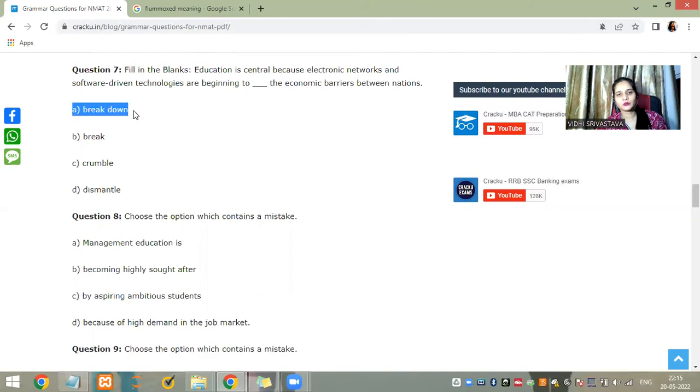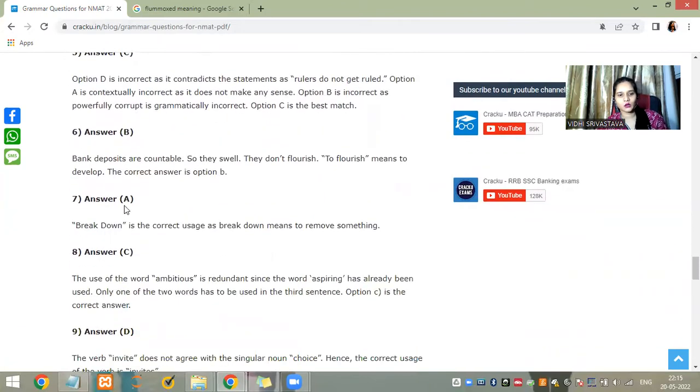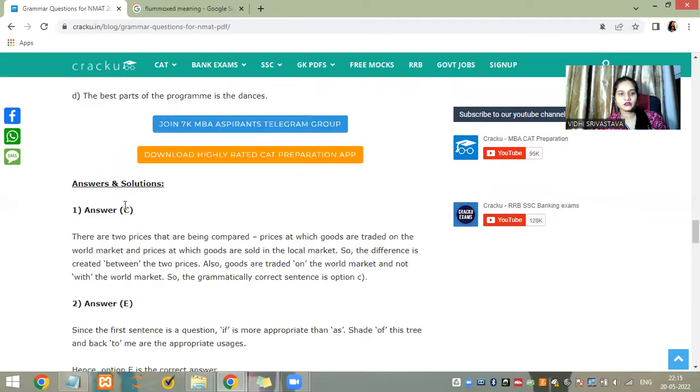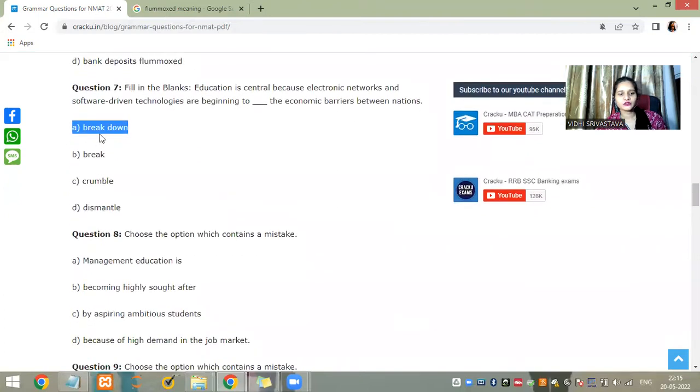I think it seems like good breakdown. Okay, breakdown, so that is the correct usage of break. If you are using it for something in English terms, then breakdown is good. Break is a noun. Breaking is a word. Crumble is a noun. Again, dismantle is a verb. So break down, breaking down is like a verb.